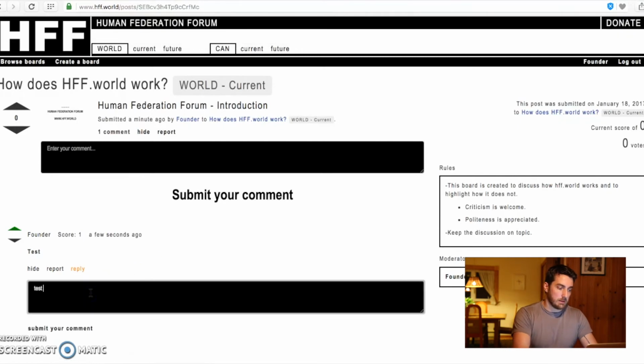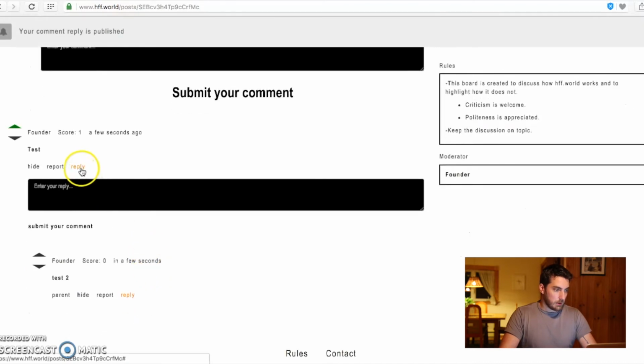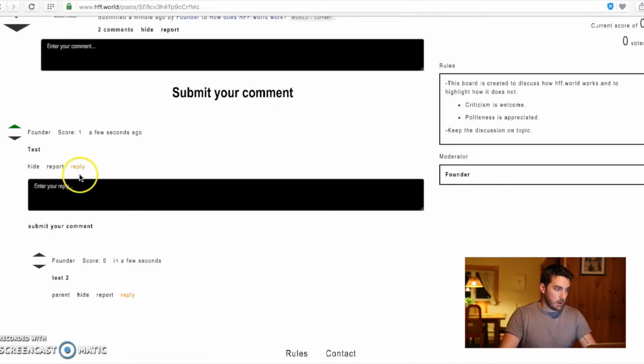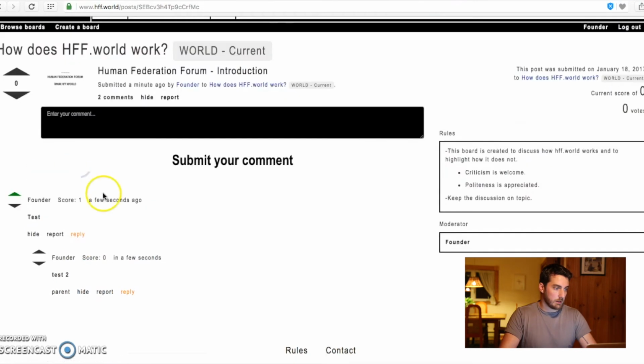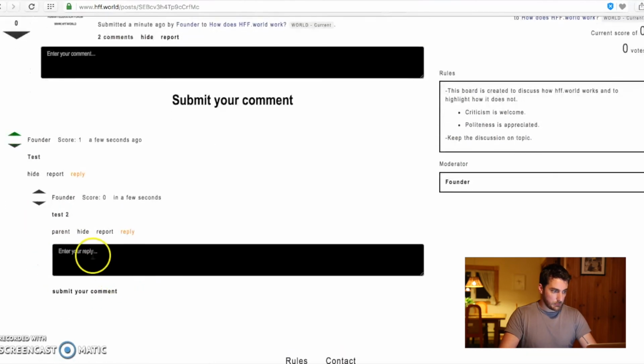Do another test. Test 2. Submit. So right now this is a toggle. So if you want, the window that I've just typed in stays open. If you want to close it, you just click on the reply. So now you see the gradation from one comment to the next. I can reply to this one as well.